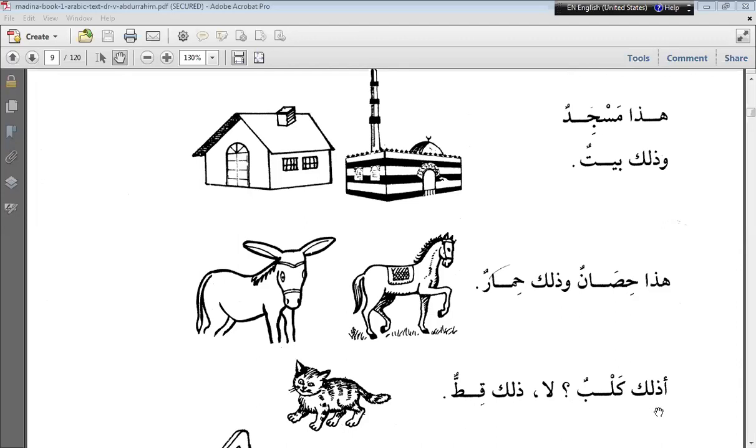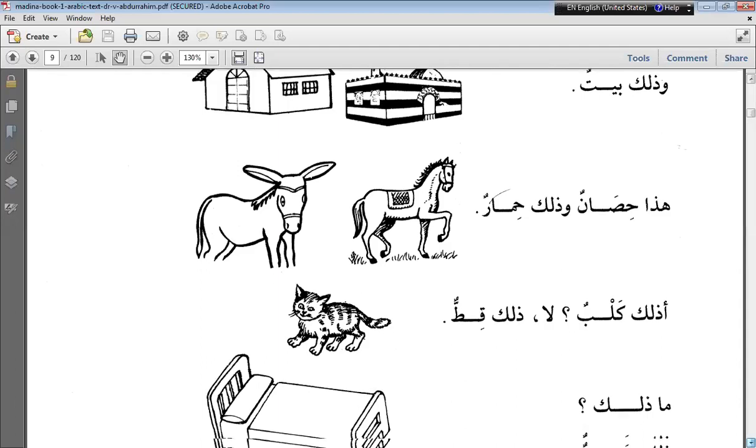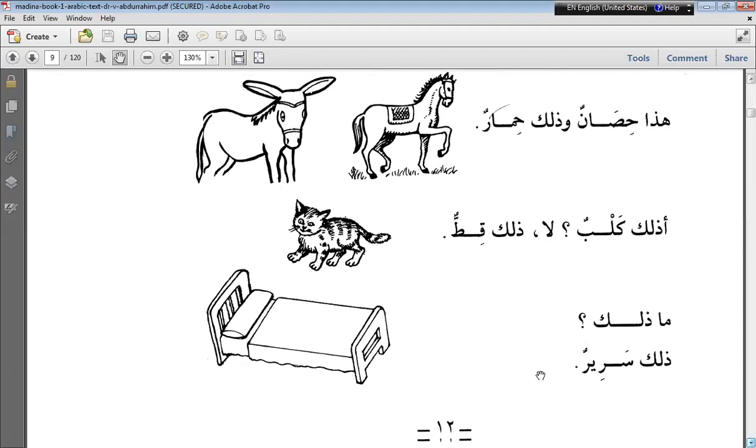Just when you pronounce this hamza at first, that is the question particle. A zalika kalbun? La zalika qattun. Okay, good. Qattun, right? Next, Muhammad Ibrahim, can you try this sentence?